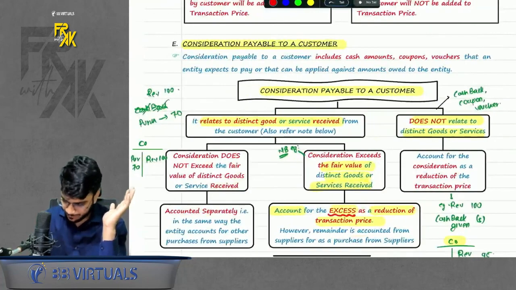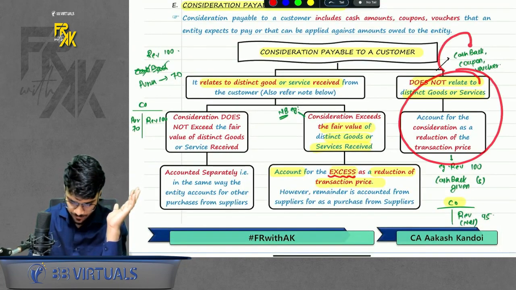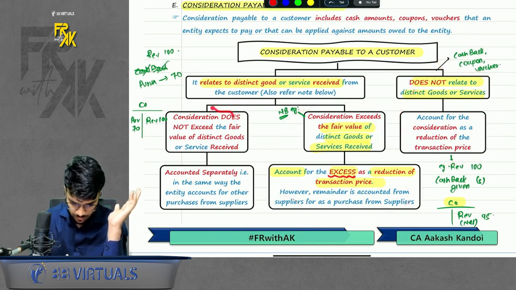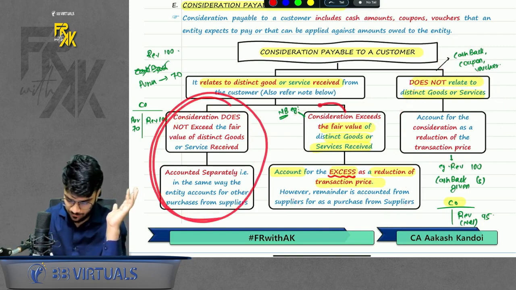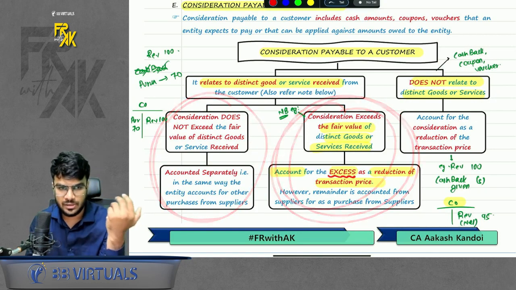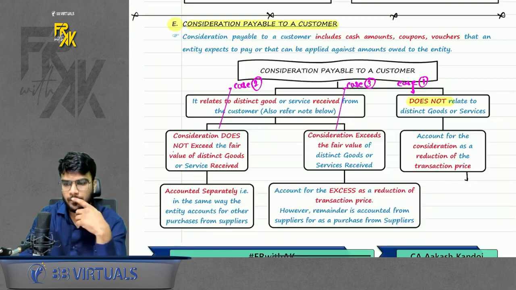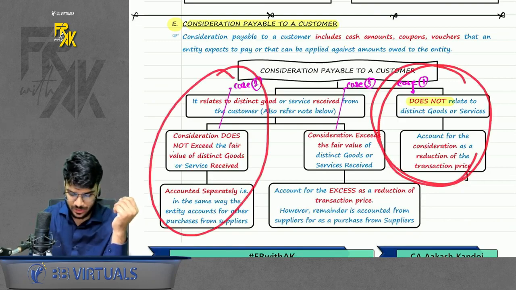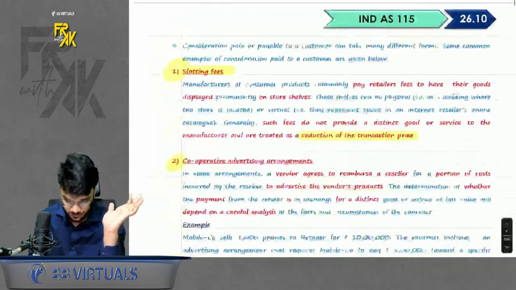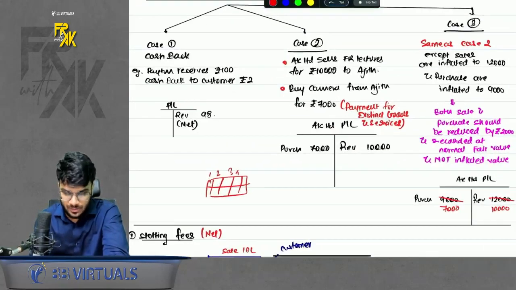So these are the points. As I mentioned, for this, you should refer case 1. For this, you should refer case 2. And for this, you should refer case 2. And for this, you should refer case 3. Once you read, you will understand everything. I hope this is clear to everyone, guys. Yes, perfect. See, so here it is. Case 1 relates to this, for this case 2 and for this case 3. Simple. Okay, chalo. Don't worry, I am uploading these board notes on my Telegram channel. You can download and you can just refer and enjoy.